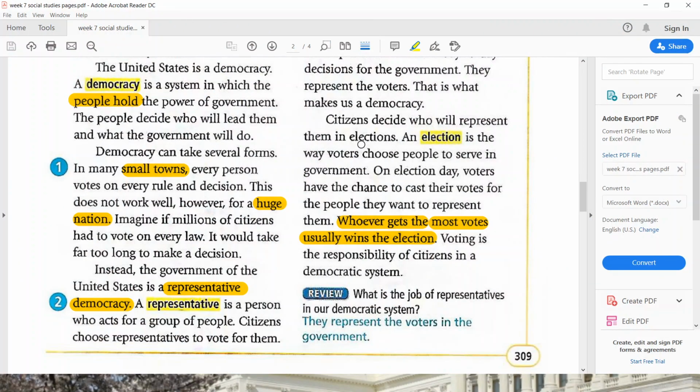Alright, let's continue. Citizens decide who will represent them in elections. An election is the way voters choose people to serve in government. On election day, voters have the chance to cast their votes for the people they want to represent them. Whoever gets the most votes usually wins the election. Voting is the responsibility of citizens in a democratic system. So I'm going to summarize what an election is in this final paragraph over here.